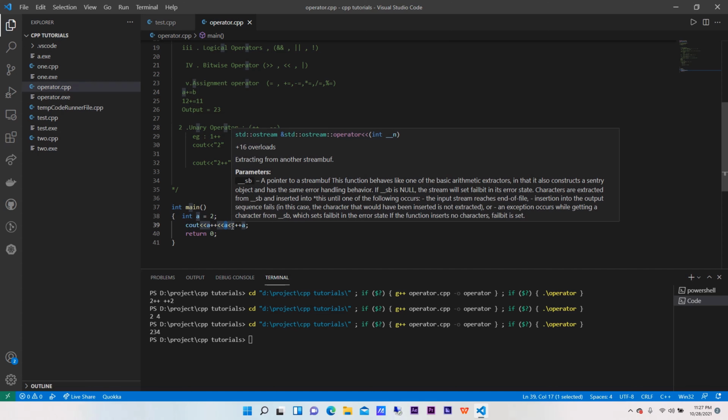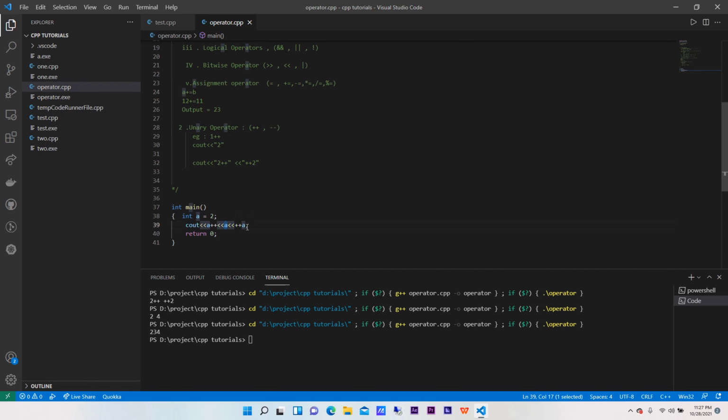Till the cout statement reaches this a, the value of a has been incremented by 1 already. It was 3, plus 1 is 4. This is the reason why it has become 2, 3 and 4.